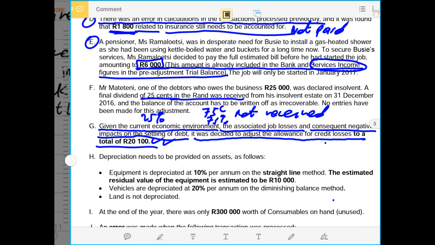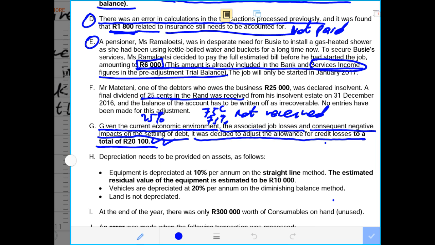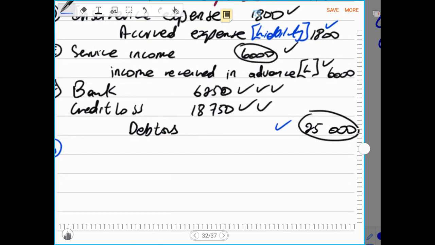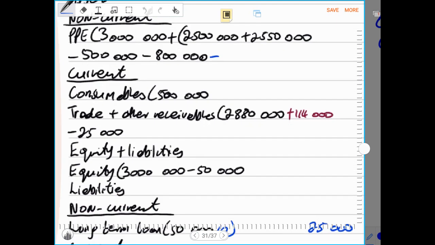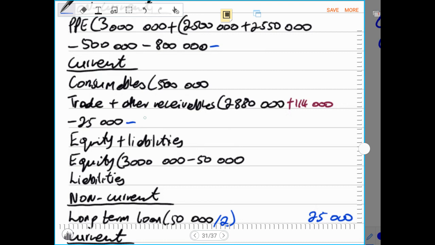The full 20,100, the total of the new allowance, always, if we're required to calculate it, whatever amount we could have calculated here is the one that will immediately affect our debtors in the statement of financial position. So now it means under our debtors, we first have to say minus 20,100, the amount that we have calculated. However, now when we do the journal entry, we have to split those two and we check how much will go to the income statement and how much will go to the statement of financial position as a part of that. So now we go to the general entries.